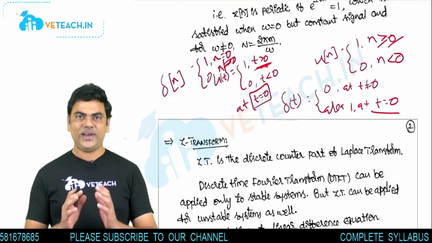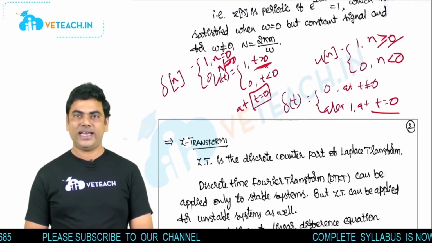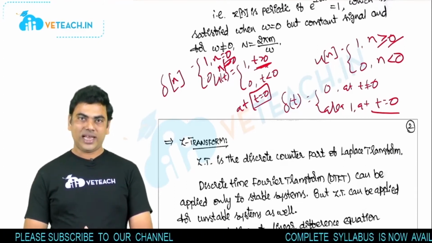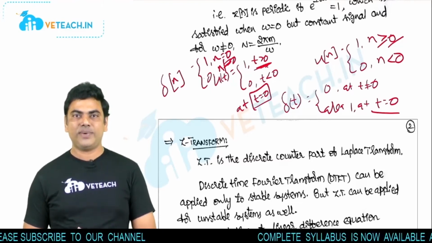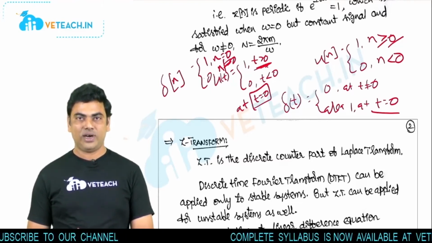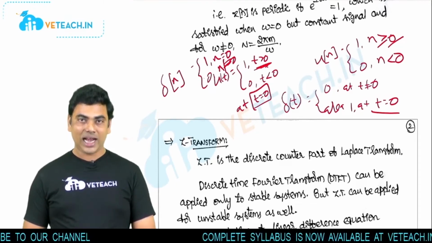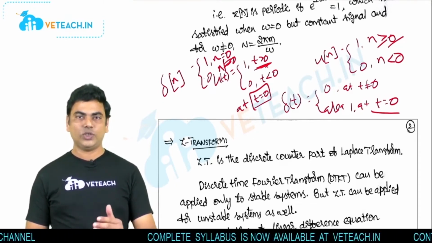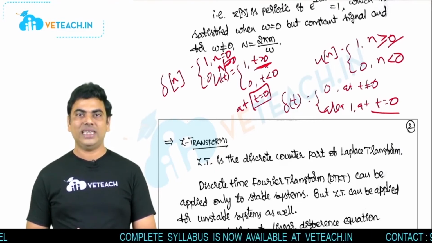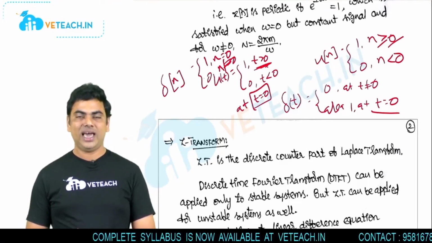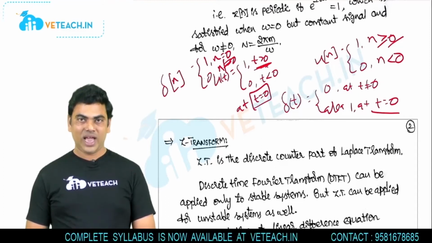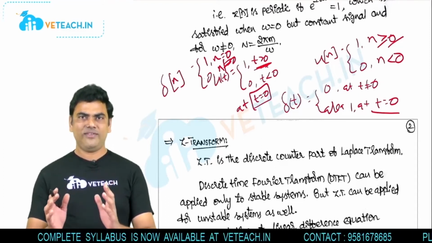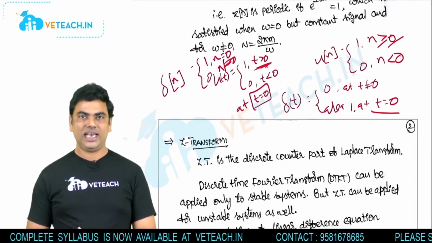So these are some differences between continuous time signal and discrete time signal. And not only that, the continuous time signal can be represented either in the mathematical form or in the graphical form. And the discrete time signal can be represented in these two. In addition to this, you can also use the sequence representation or the tabular representation. And all these we just revised from the unit 1 signal analysis.